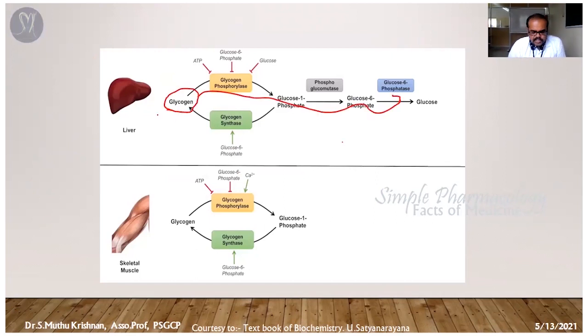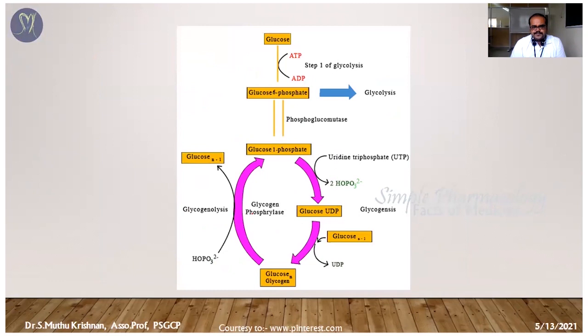When you are in a starvation condition, the liver's glycogen is going to break down into glucose. In the same manner, the skeletal muscles also have glycogen, and the glycogen is going to convert into glucose molecules for energy. In both cases, for the conversion of glycogen into glucose, the important enzyme responsible is glycogen phosphorylase. That enzyme is responsible for the breakdown of glycogen into glucose phosphate, glucose molecules, which are used for energy utilization.